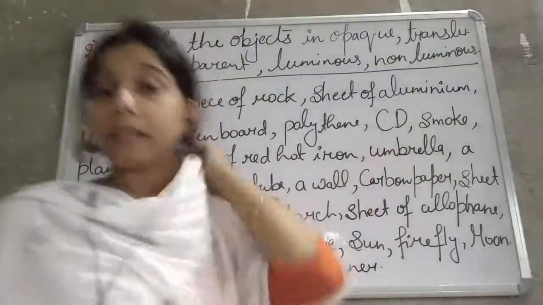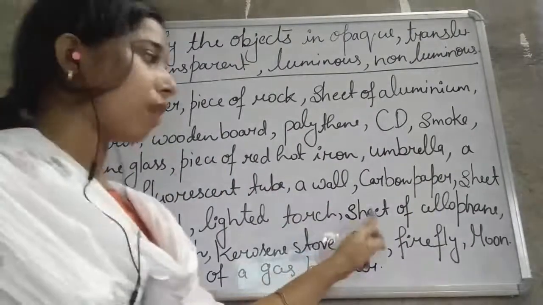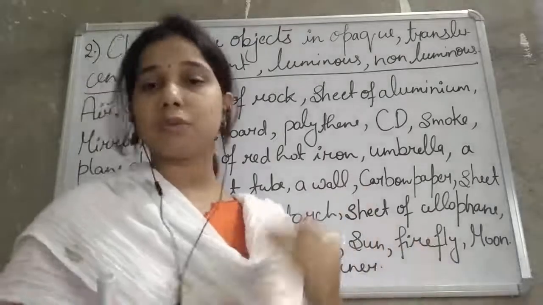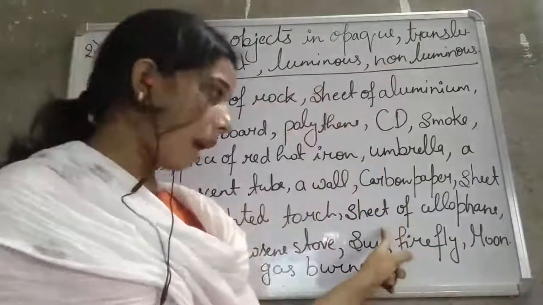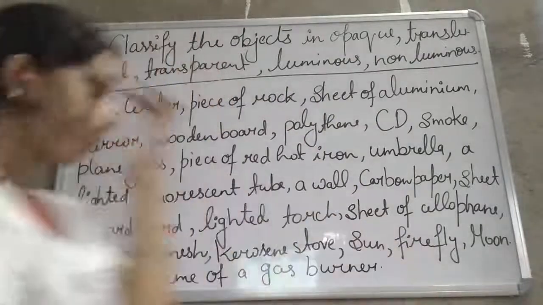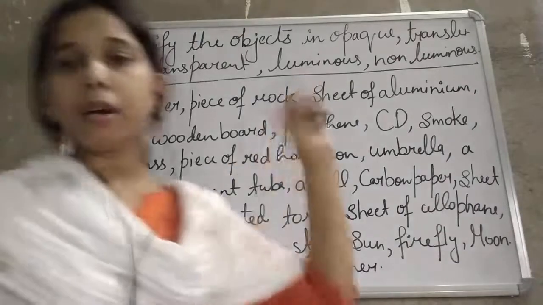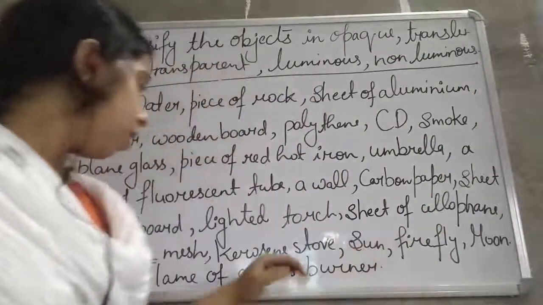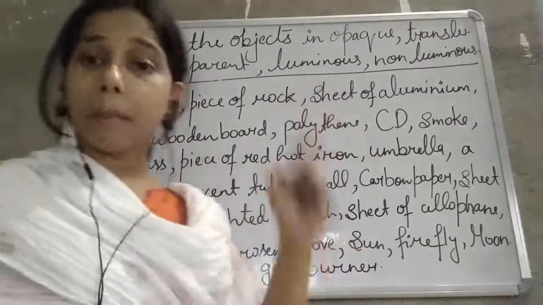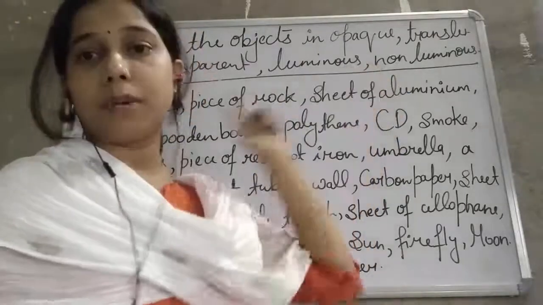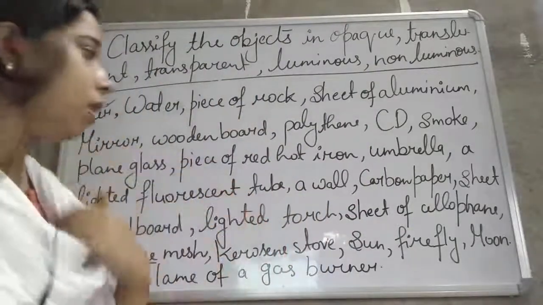So cellophane is a transparent one. It is not opaque. So we will say that it is transparent, but since it does not have its own light, we can say it is non-luminous. So transparent but non-luminous. Wire mesh is also non-luminous. Kerosene stove. Kerosene stove is opaque, but it is luminous because it emits light. It emits fire. So kerosene stove is luminous.